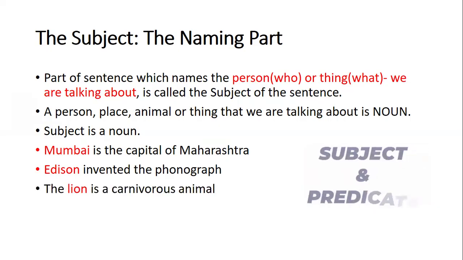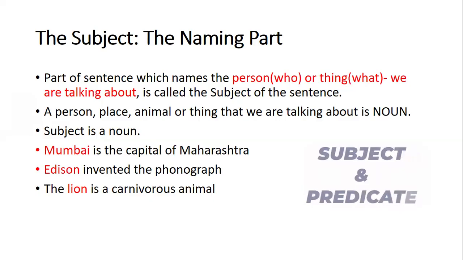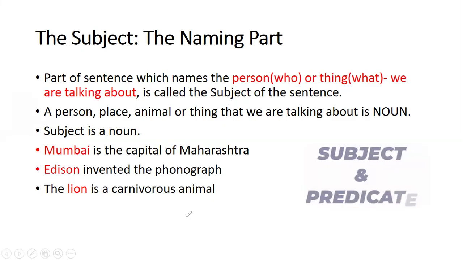The lion is a carnivorous animal. So which animal are we talking about? We are talking about lion. So lion is our subject. So since we told here whether it is a person, a place, an animal, or a thing, place is our Mumbai.